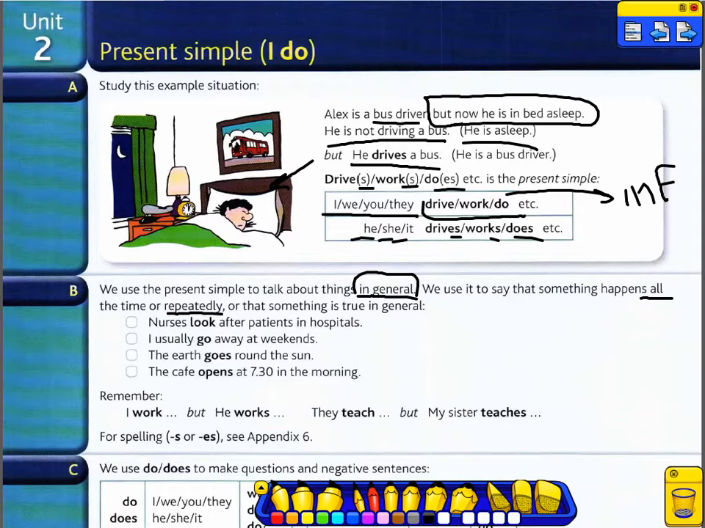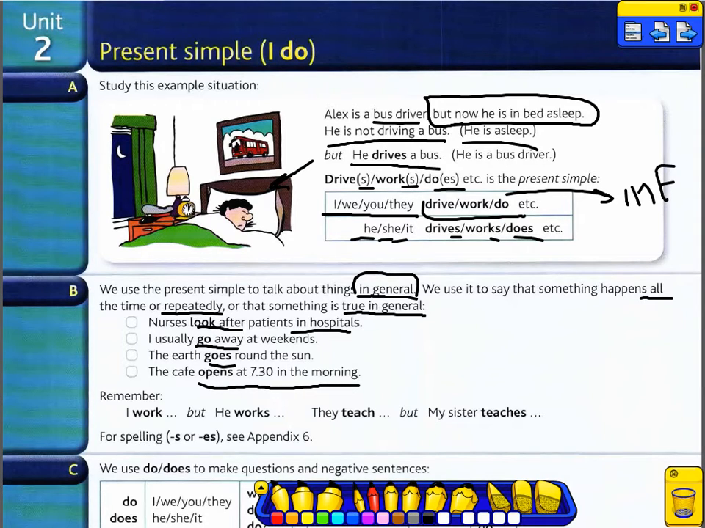We talk about repeated actions. Present simple tense talks about repeated actions or things that are true in general. For example, nurses look after patients in hospitals. I usually go away at weekends. The earth goes round the sun. The cafe opens at 7:30 in the morning.